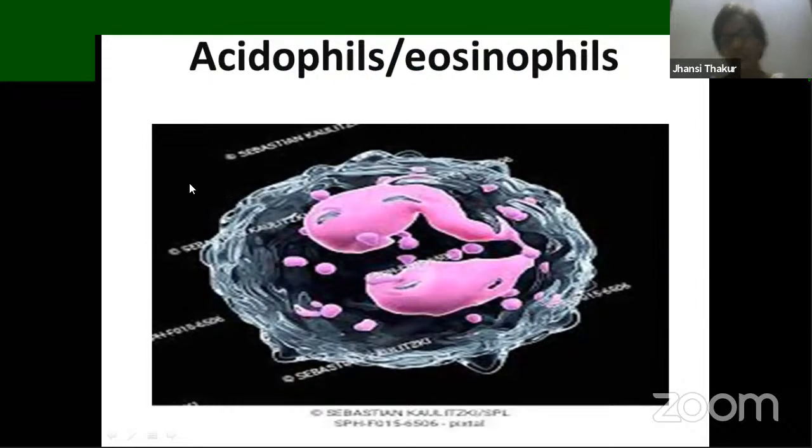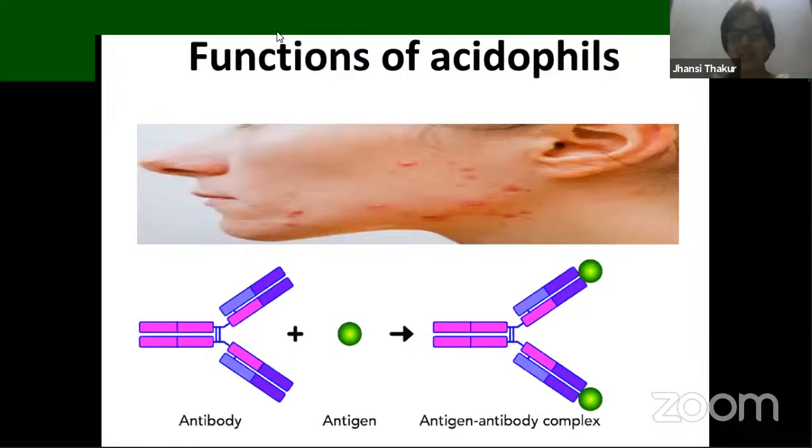What about the function of acidophils? Acidophils especially take part in removing antigen-antibody complexes, and they play a major role in allergic reactions. So what are allergic reactions? Let's try to first understand this. You would have personally experienced this, or noticed among people, this condition. Suddenly, if they try to take some kind of medicines, or due to any reason, you can find rashes on their body, right? You might have heard about people saying it is because of allergy.